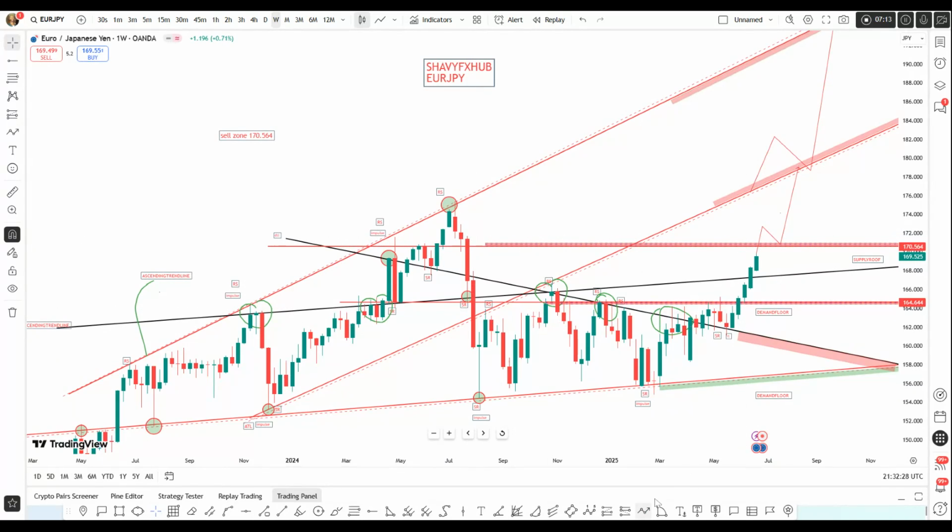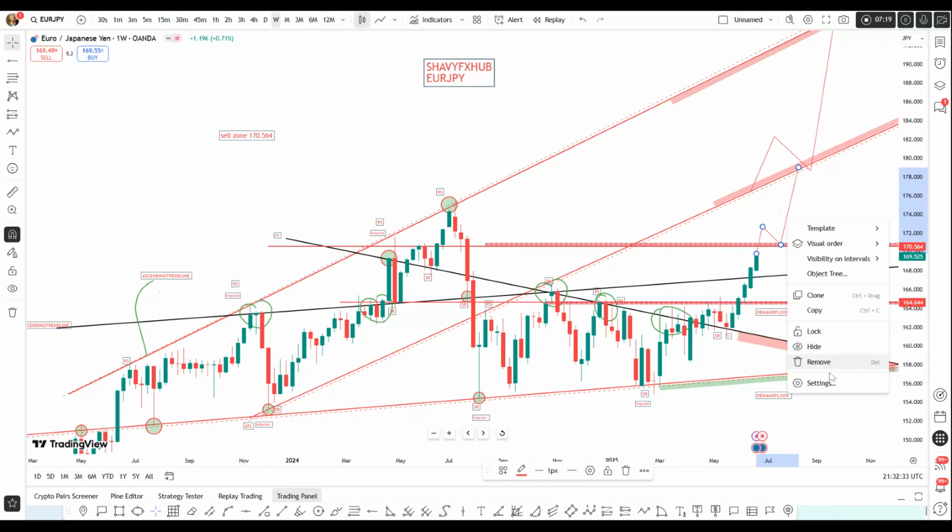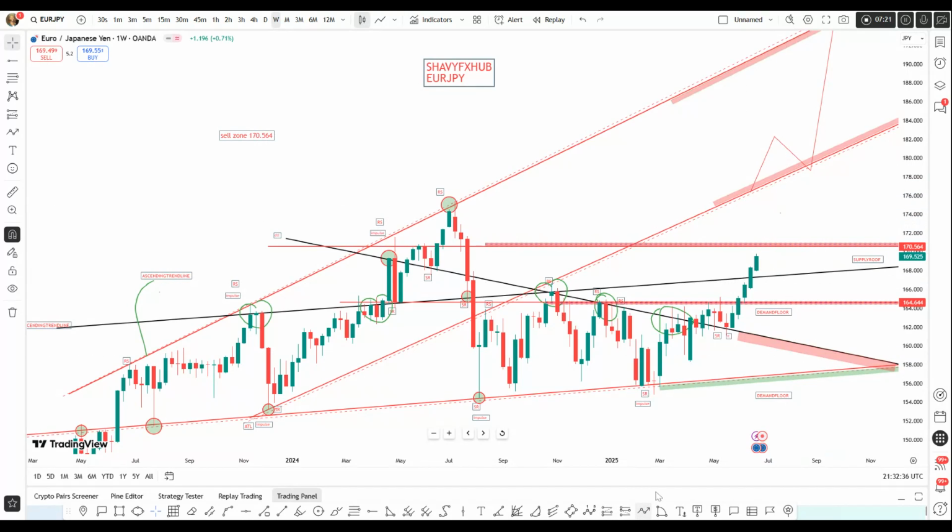So two things are going to happen. Let me take this off for clarity, and we have exceeded our time. So two things I see that are likely going to happen: if we get rejected at this level, the market may oscillate, create an M structure, and return back here, where it will create another W structure and get back. So these are case scenarios, but I believe that at this level we should see some temporary correction.